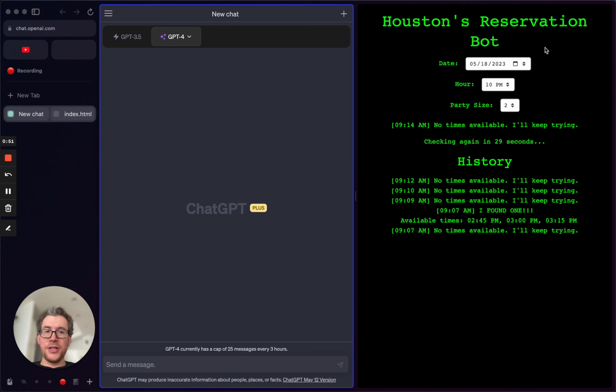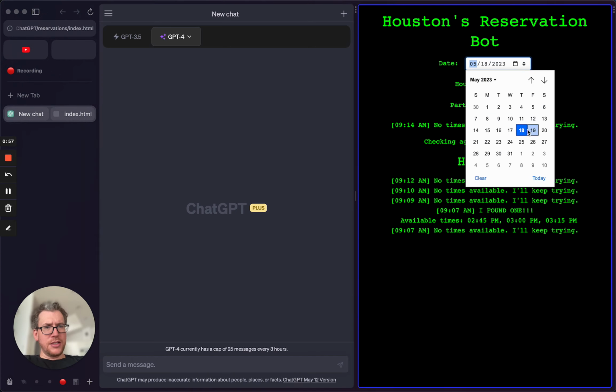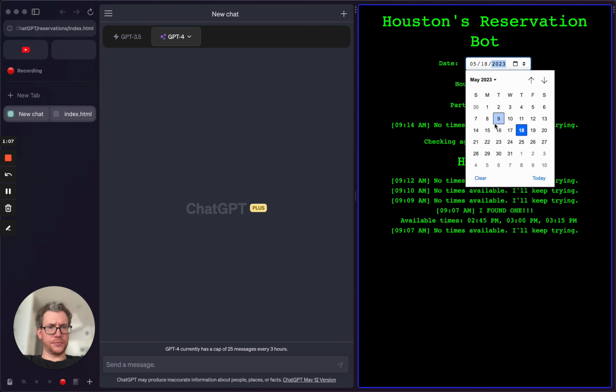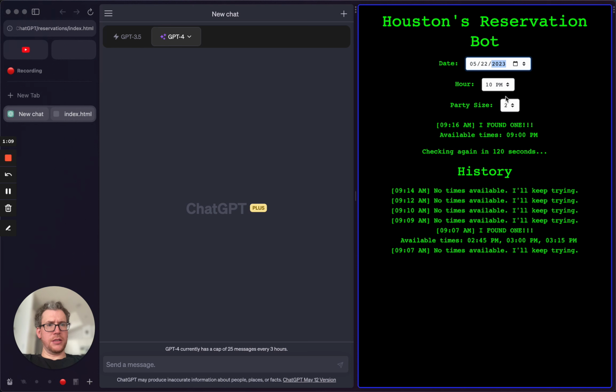So what I'm going to be doing today, I've got this basically working. See, you can select a date, you can select an hour, how big the party is, and then it tries every 120 seconds. And if you change this to a different date, here you can see there's something available for this date. I'm not sure I'm happy with the interface or anything yet. It's more just playing around with stuff.